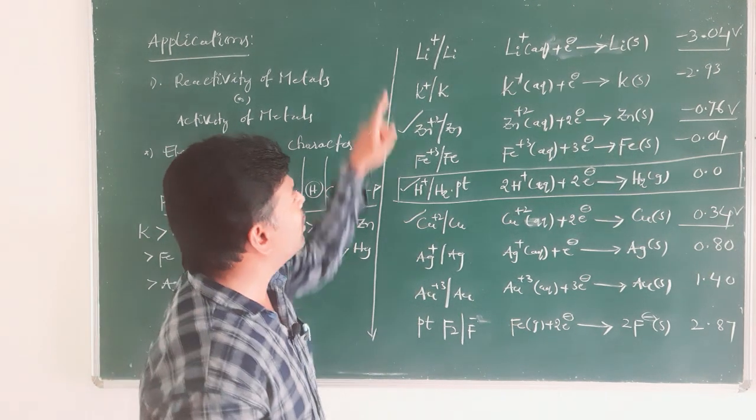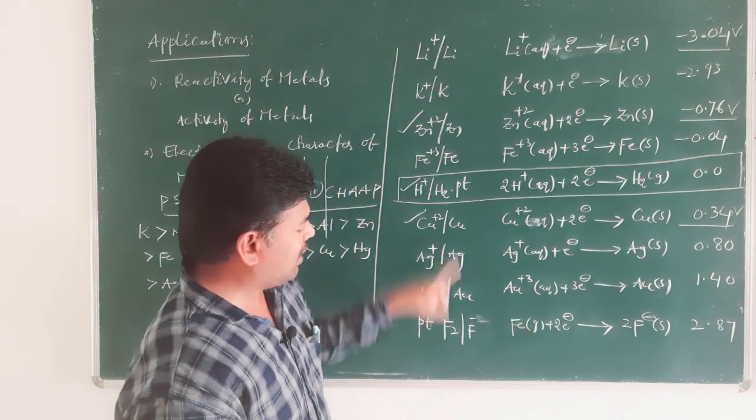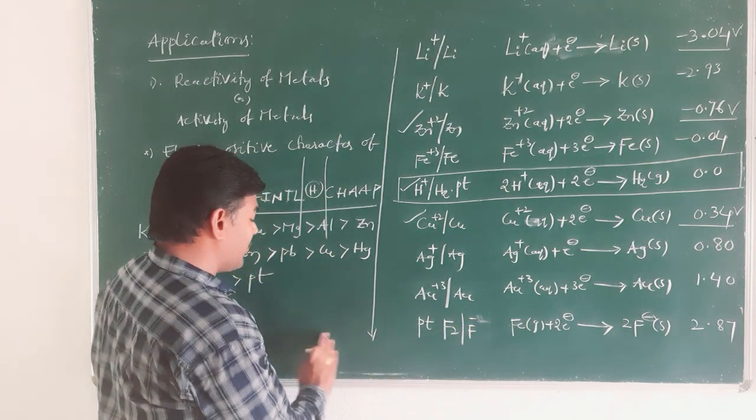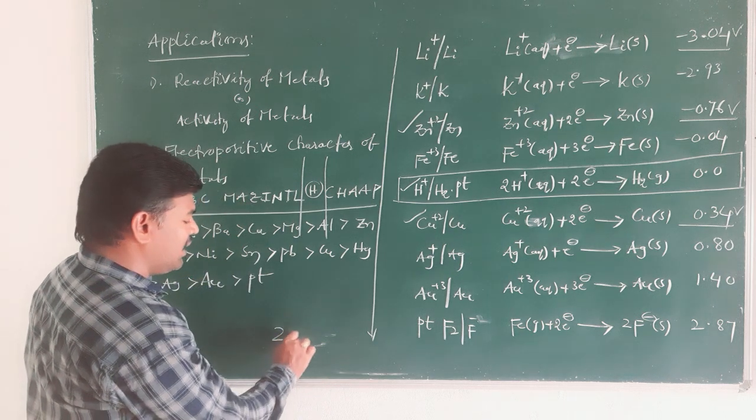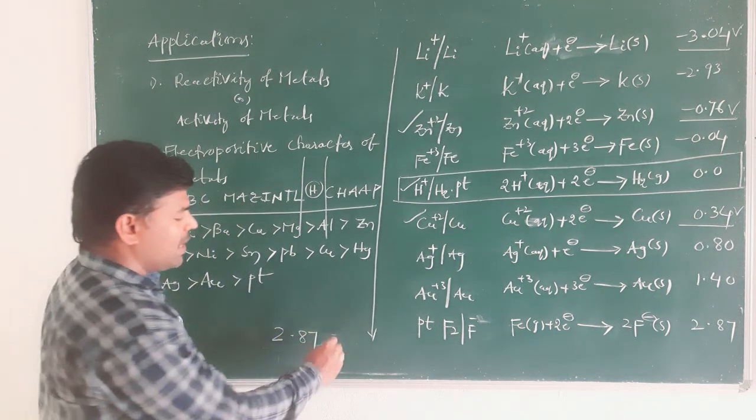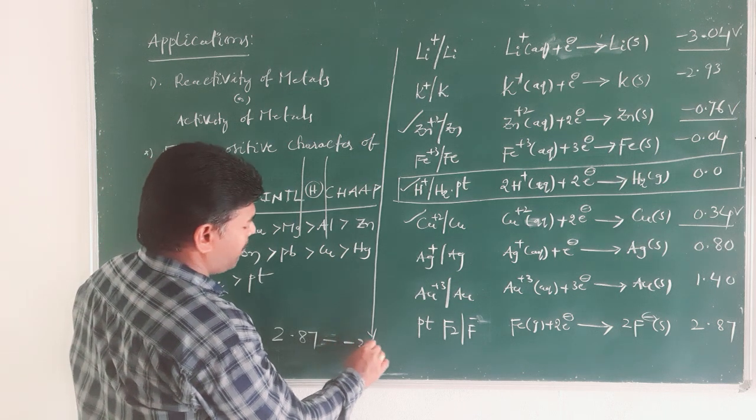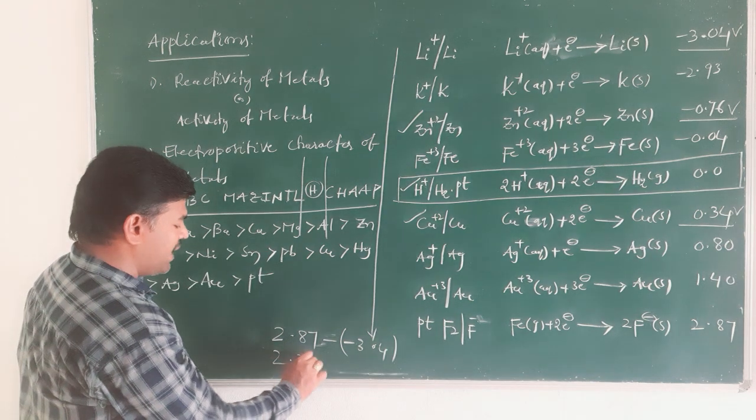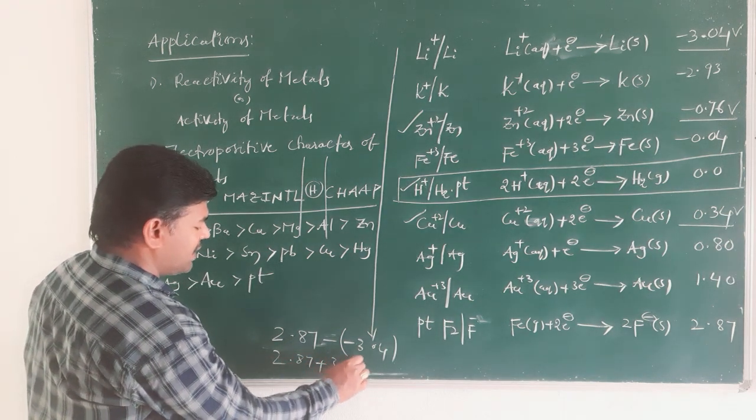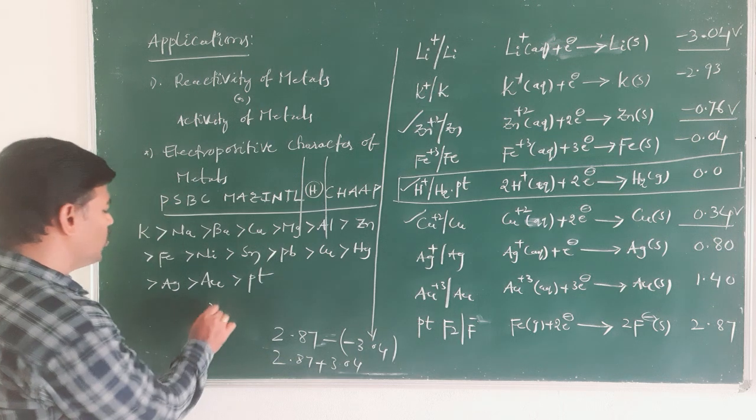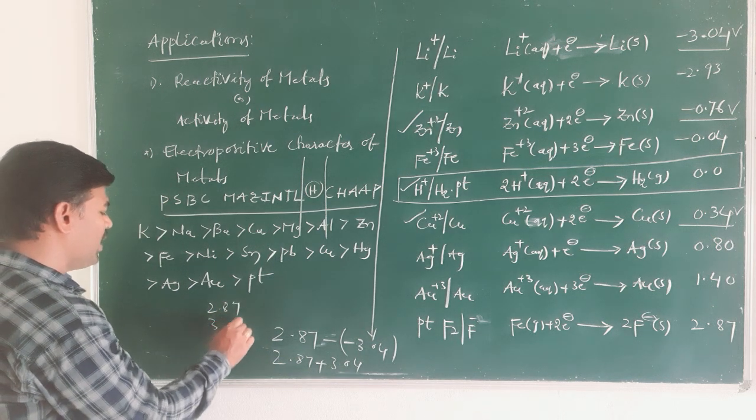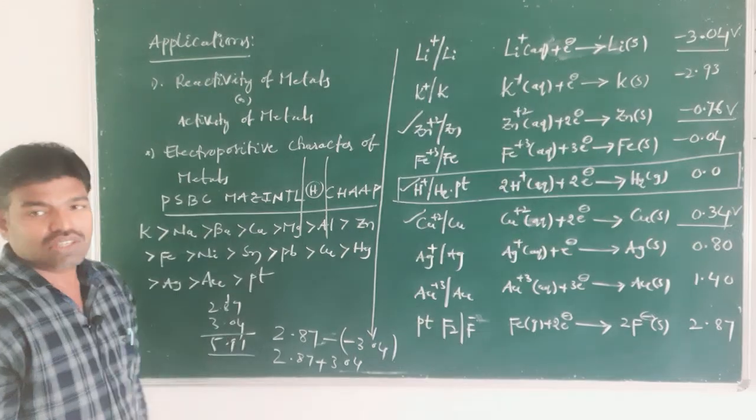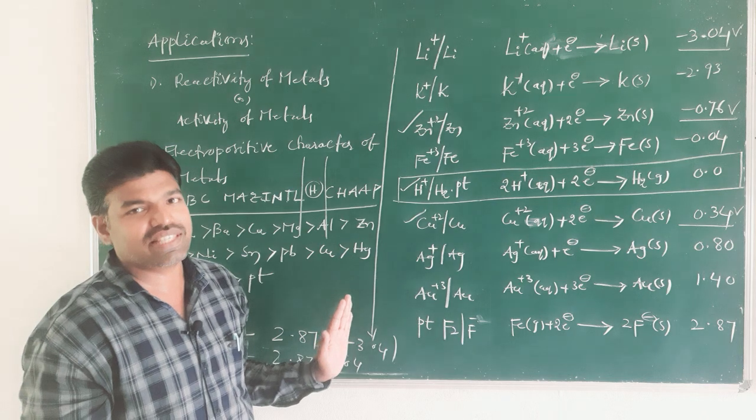For example, if you take lithium and fluorine, the difference is 2.87 minus of minus 3.04. So this is 2.87 plus 3.04, which comes out to be 5.91. Like that, this is the application.